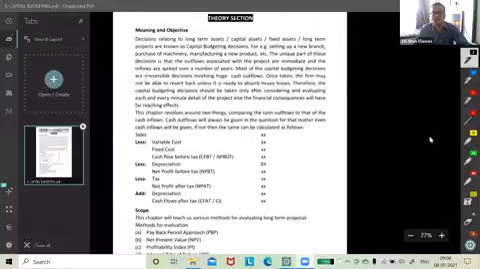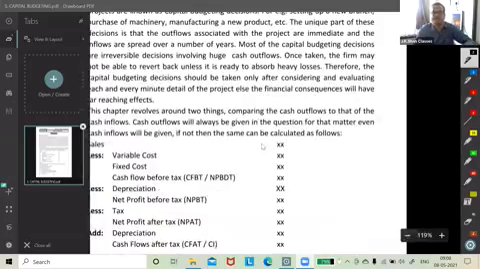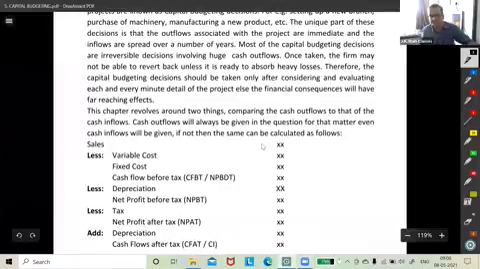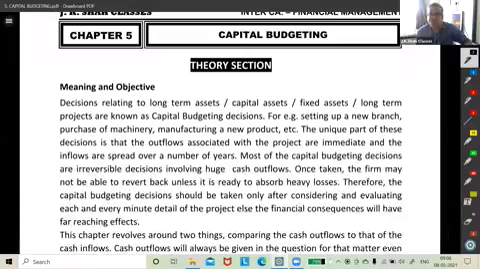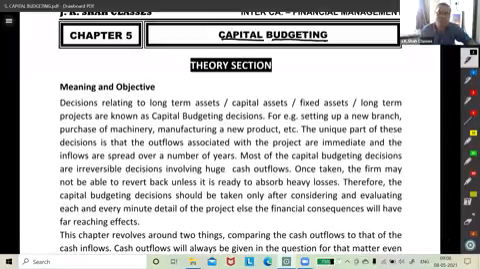So let's come to the next topic. That is capital budgeting. As I told you, it's all about budgeting, that is planning of capital expenditure: buying of long-term assets, fixed assets. These are all long-term decisions, capital expenditure decisions. And as I told you, there cannot be trial and error in that.